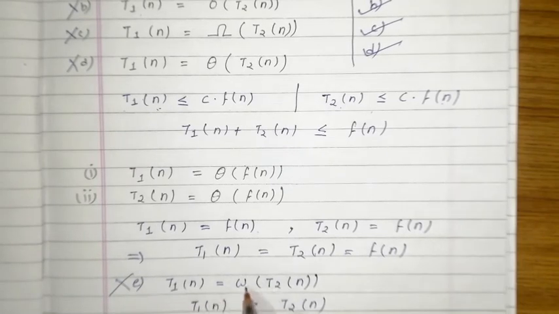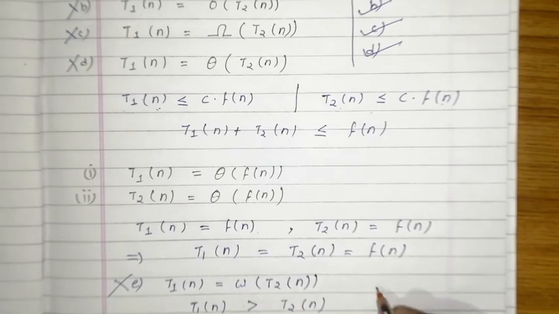Similarly, if there is not a small omega but a small o, then also the statement is false. Okay, good, thank you.